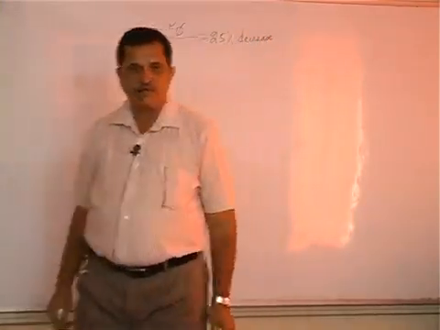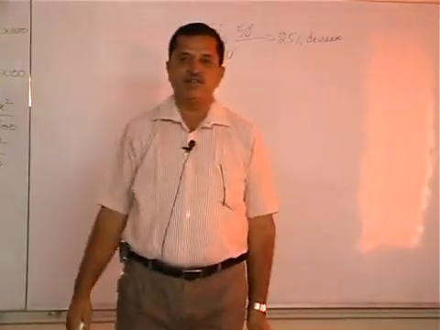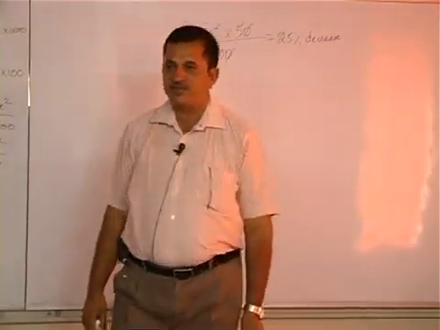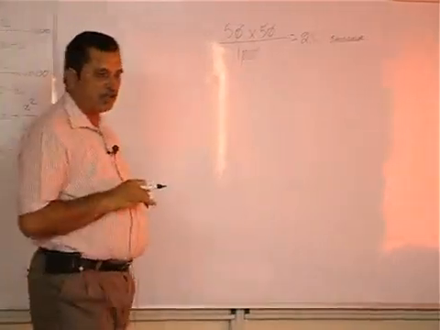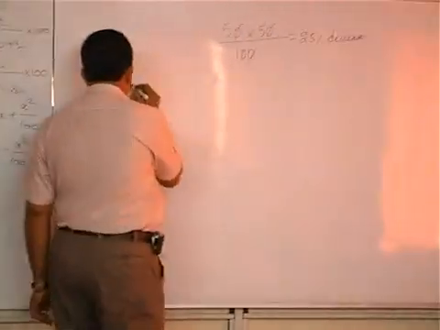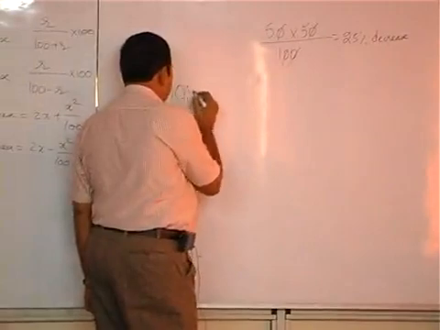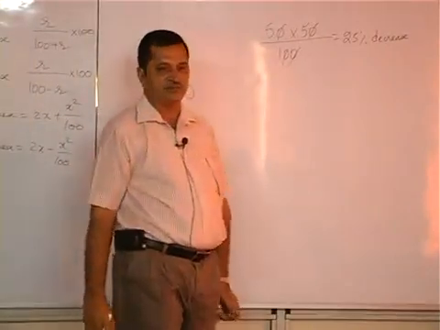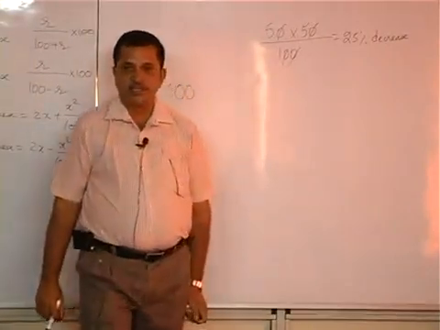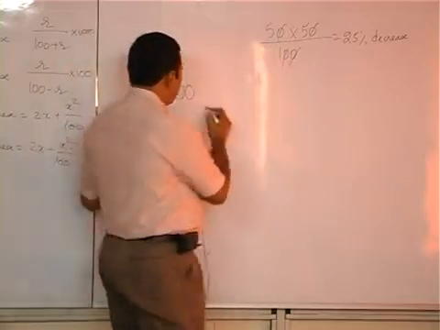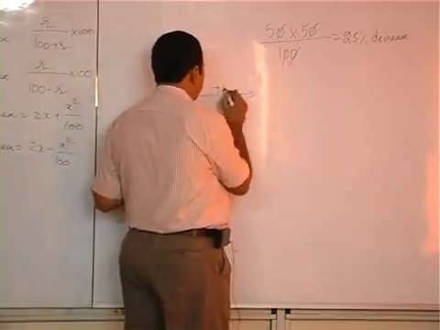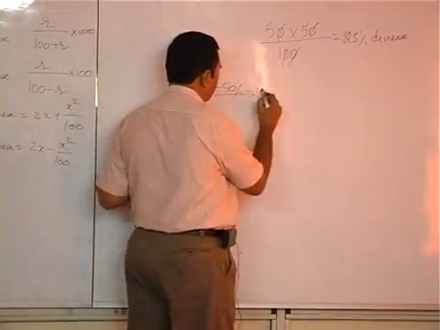What is the overall effect? Totally, the salary will be decreased by 25%. If you want to solve the problem, let us assume that the original salary of a person is 100. The salary first increased by 50% means it has become 150.